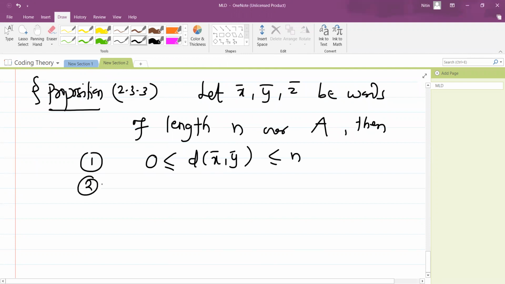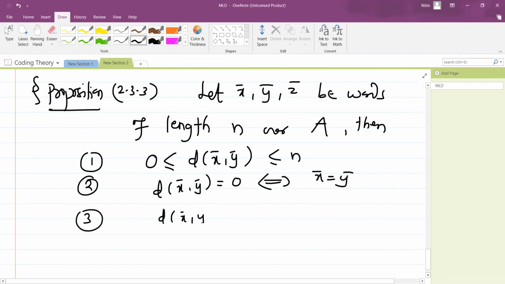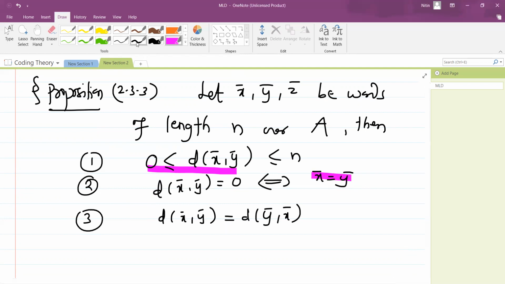Okay, the second thing: d of x bar comma y bar equals 0 if and only if x bar equals y bar. So if the distance is 0, both words are same, and this is also quite easy to prove. Then d of x bar comma y bar will be same as d of y bar comma x bar. This is called symmetry. The first part and this part are called non-negativity in your analysis course. This part is called positivity, or definiteness, in your real analysis course, or maybe inner product space course, and this part is called symmetry.